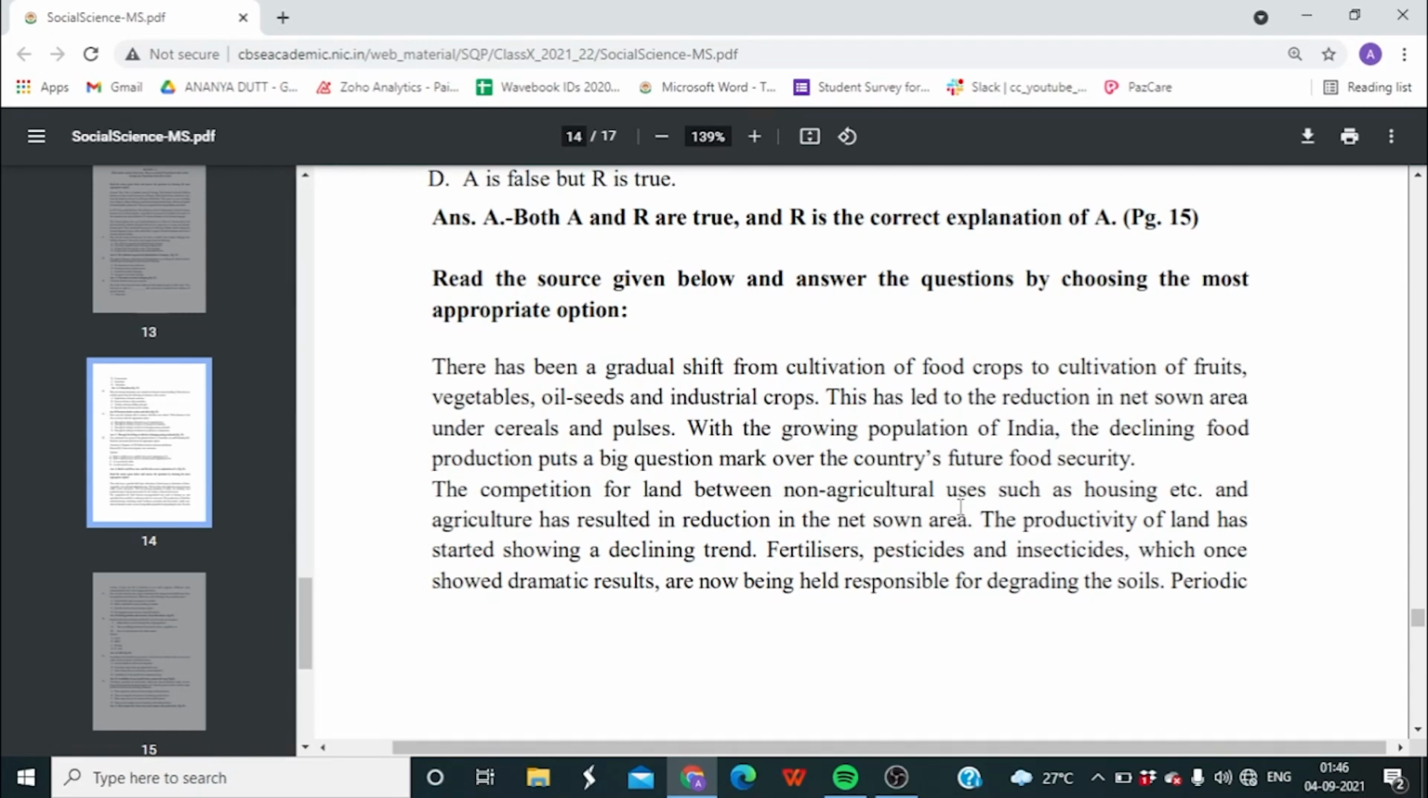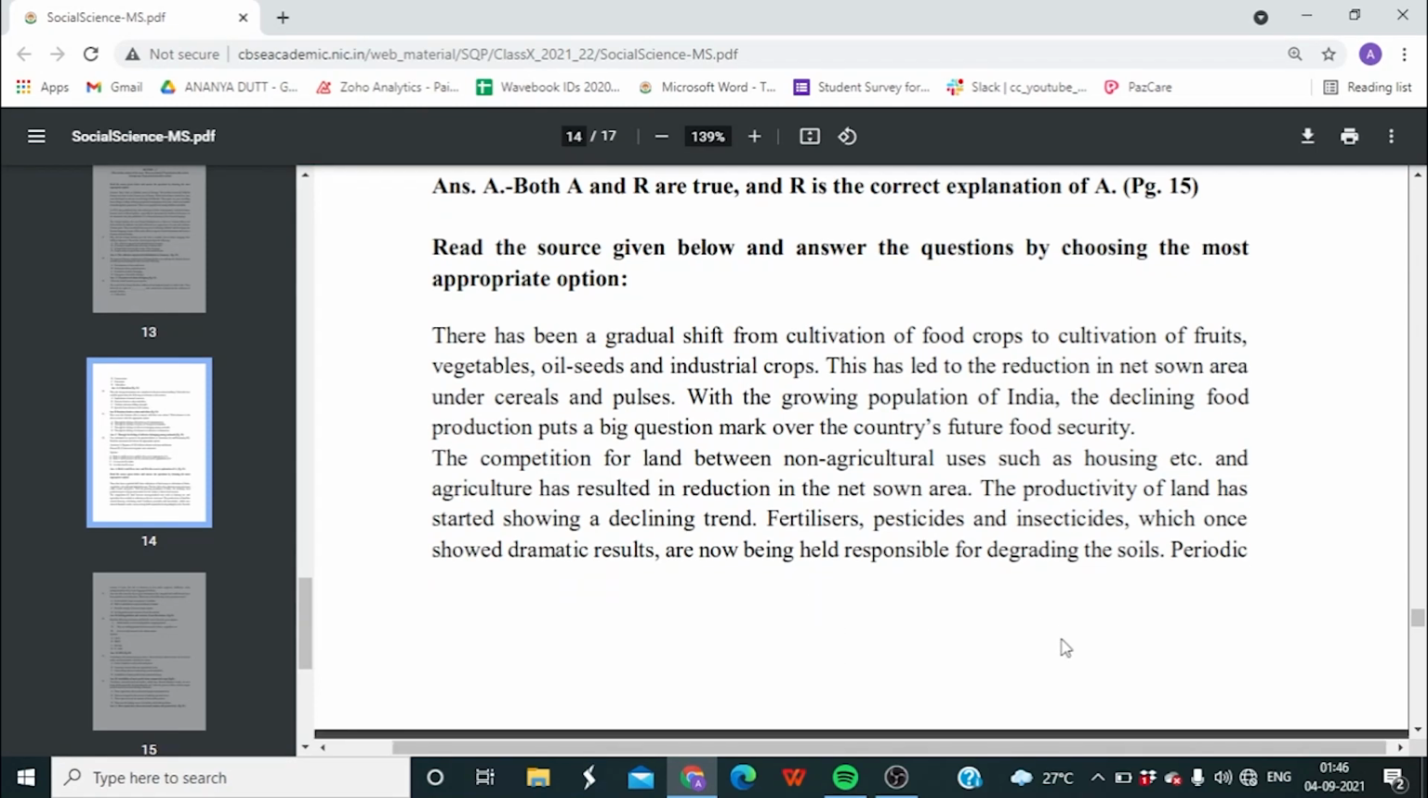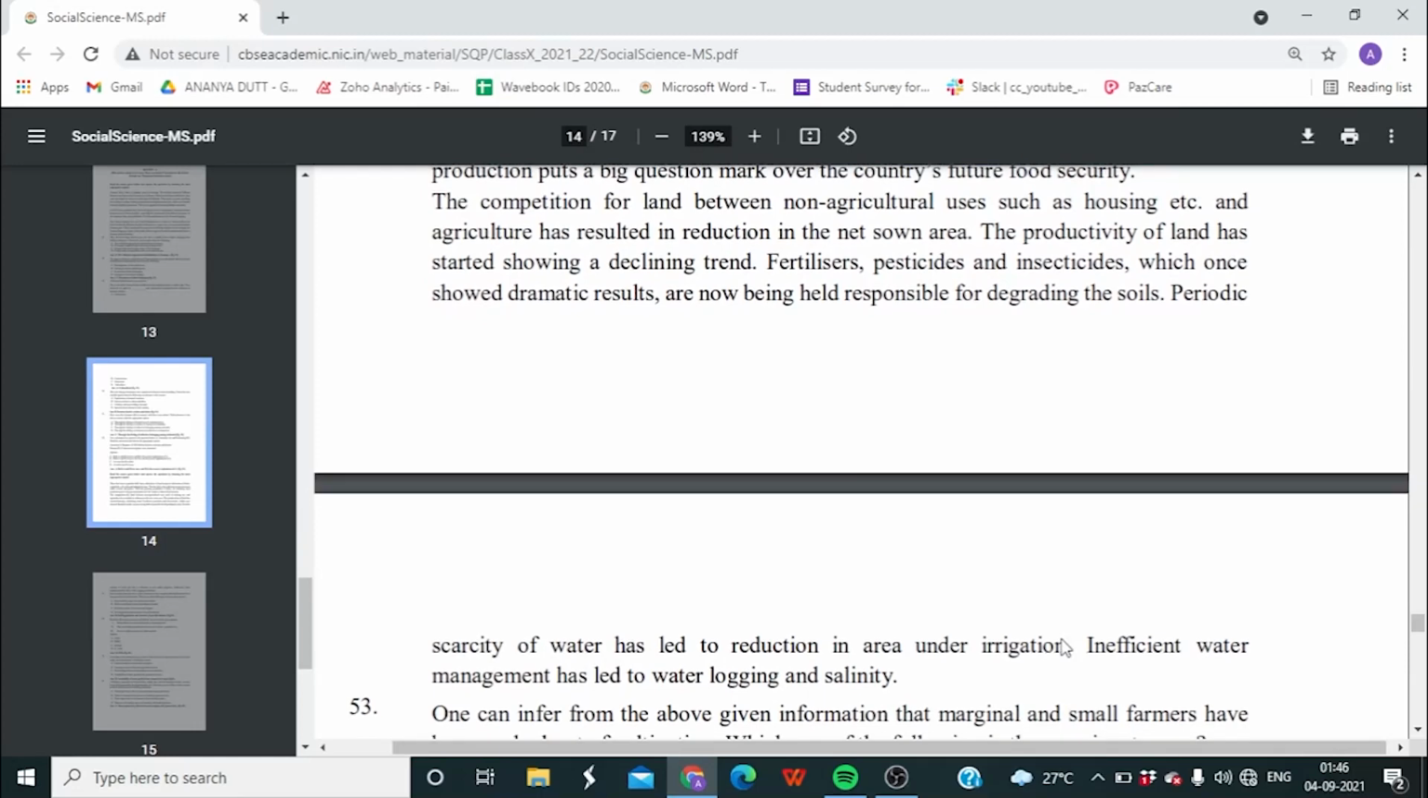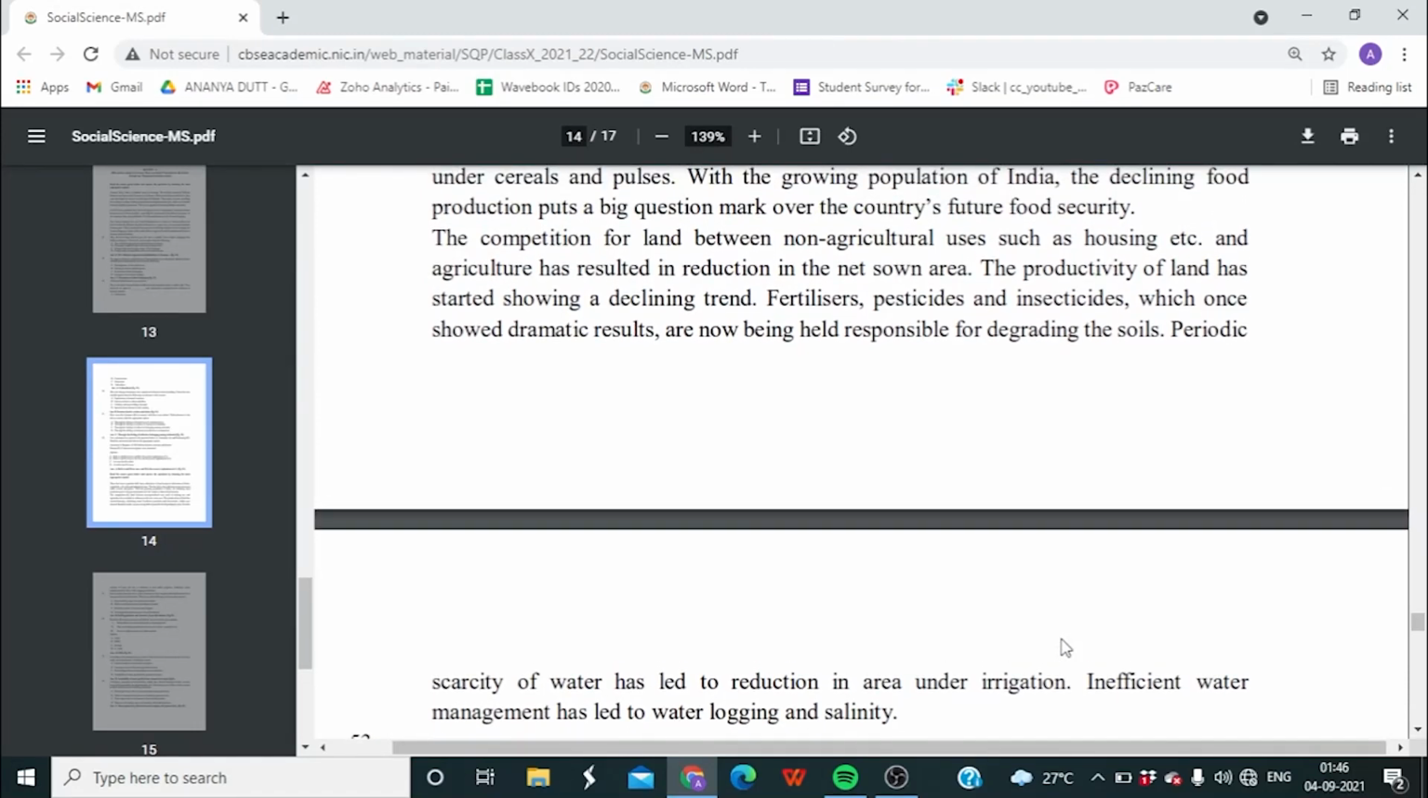Fertilizers, pesticides, and insecticides, which once showed dramatic results, are now being held responsible for degrading the soil. Periodic scarcity of water has led to reduction in the area under irrigation. Insufficient water management has led to waterlogging and salinity.